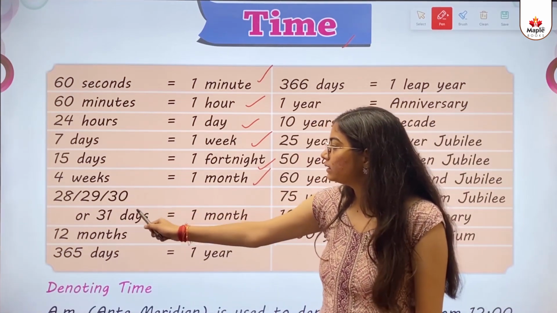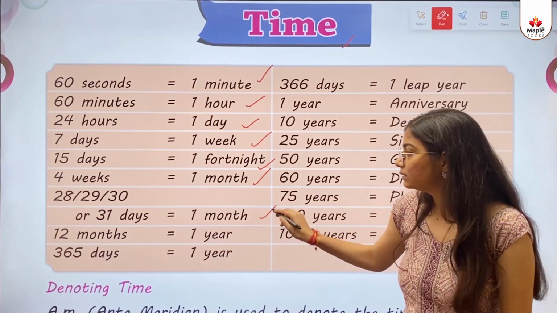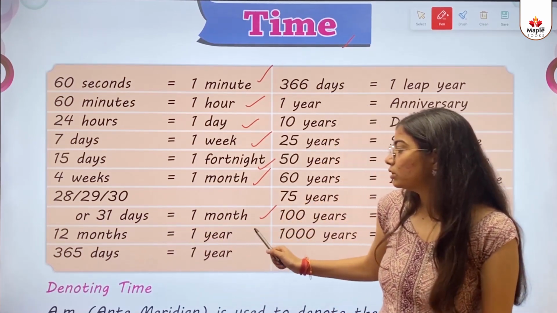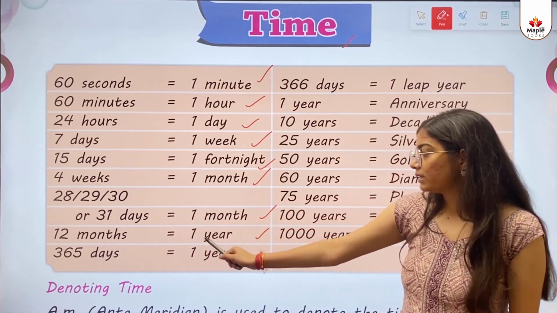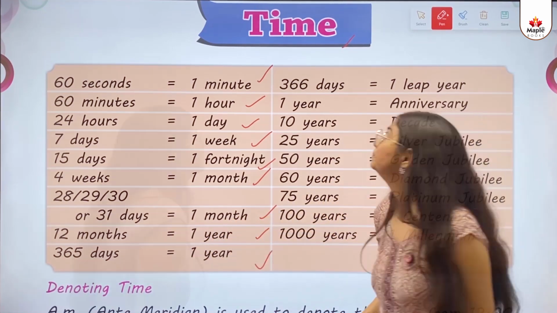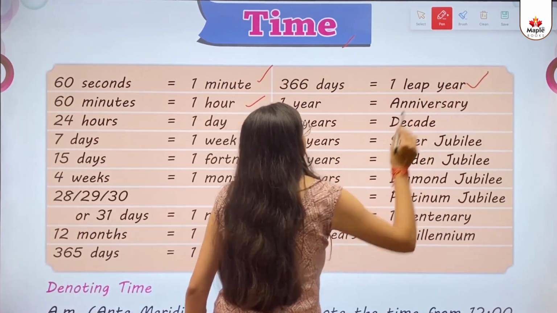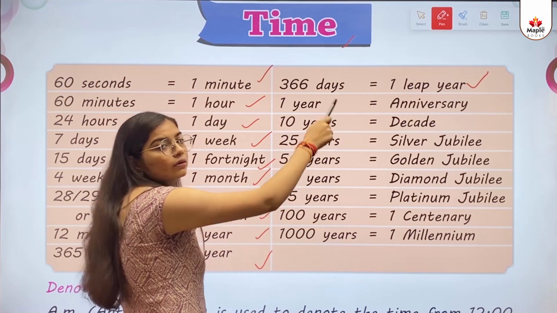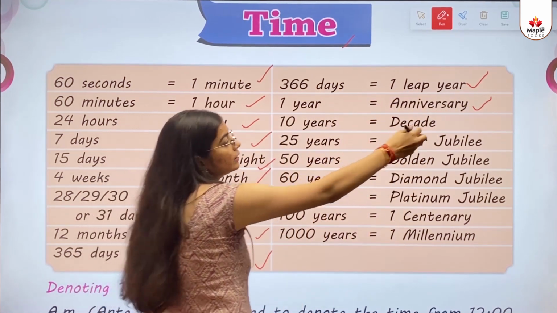28, 29, 30 or 31 days equals 1 month. 12 months equals 1 year, or 365 days equals 1 year. 366 days equals 1 leap year. 1 year equals an anniversary. 10 years equals a decade.